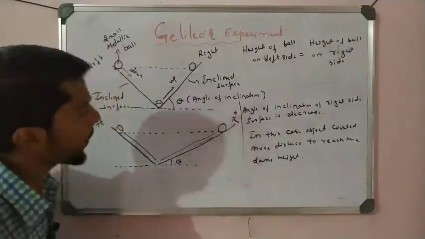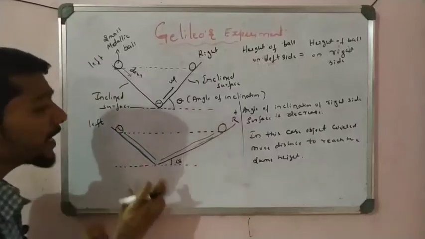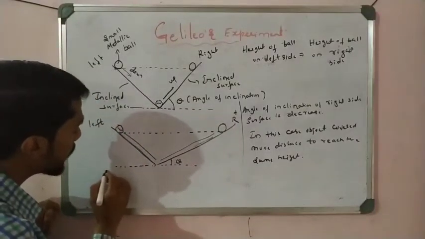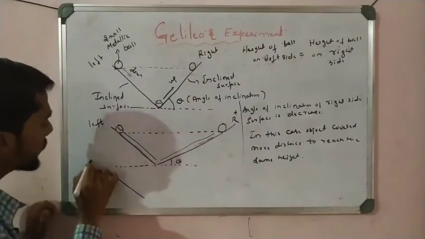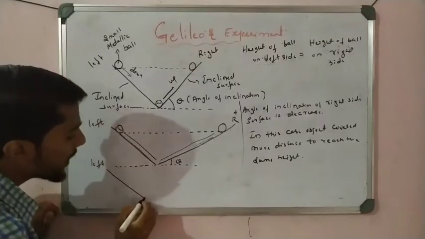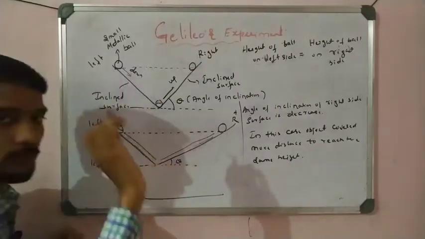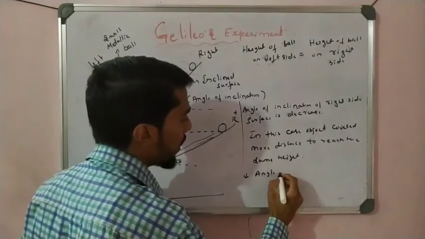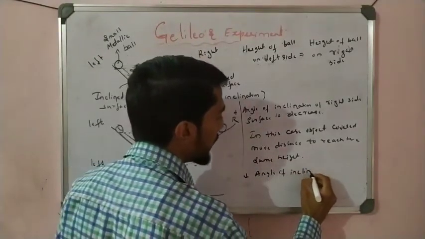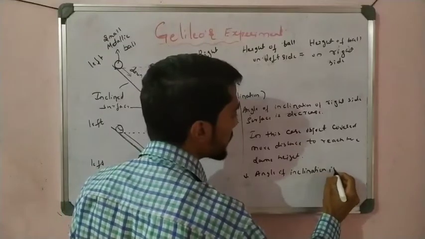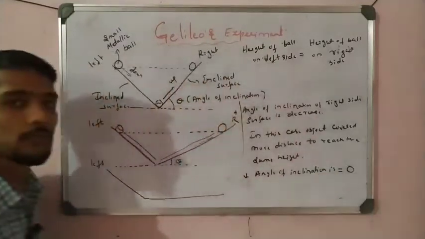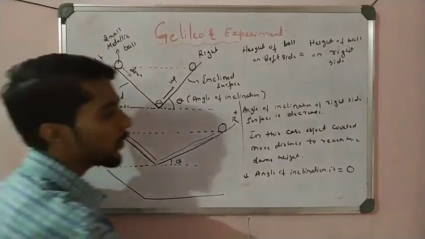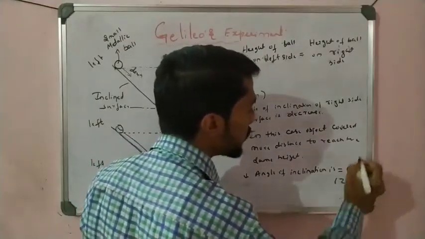Okay students, now let us see here. Now what does Galileo do in the last case? He keeps the left surface as it is, but he makes the right surface angle 0. That is, in the third case, the angle of inclination is equal to 0. It is equal to 0, not the letter O.